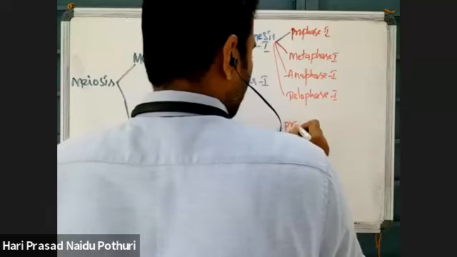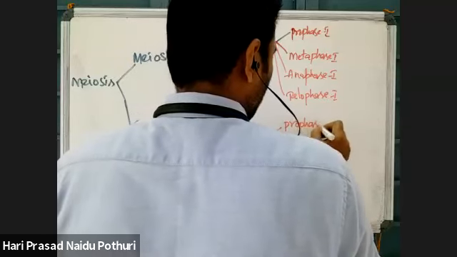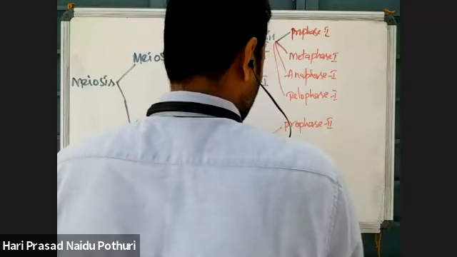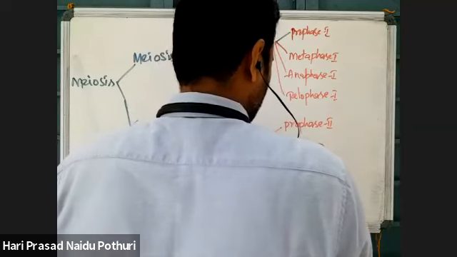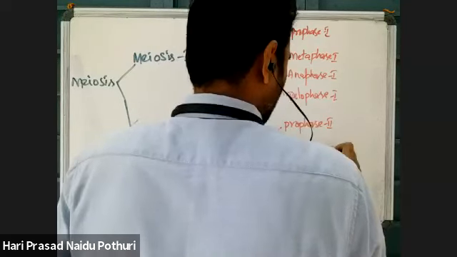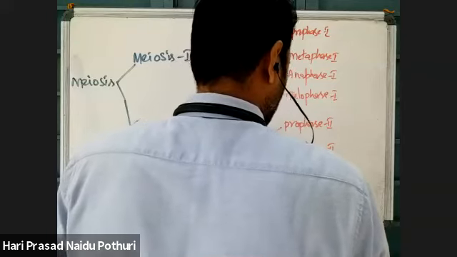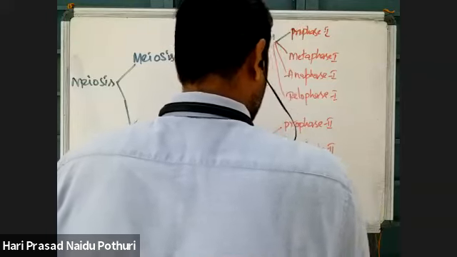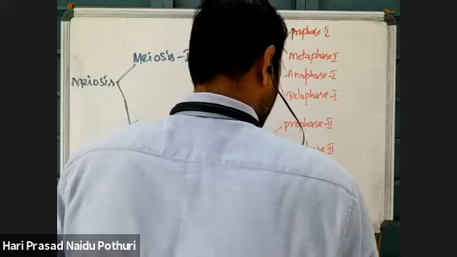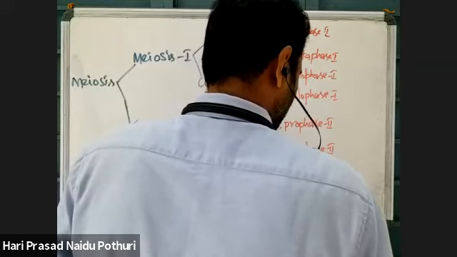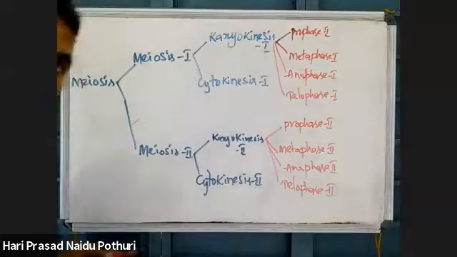Karyokinesis 2 is again divided into prophase 2, metaphase 2, anaphase 2, telophase 2.